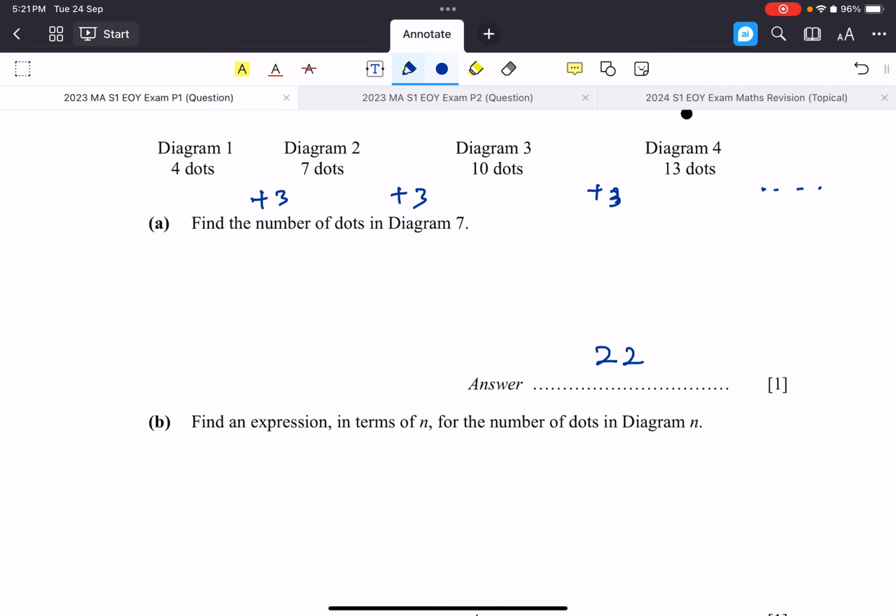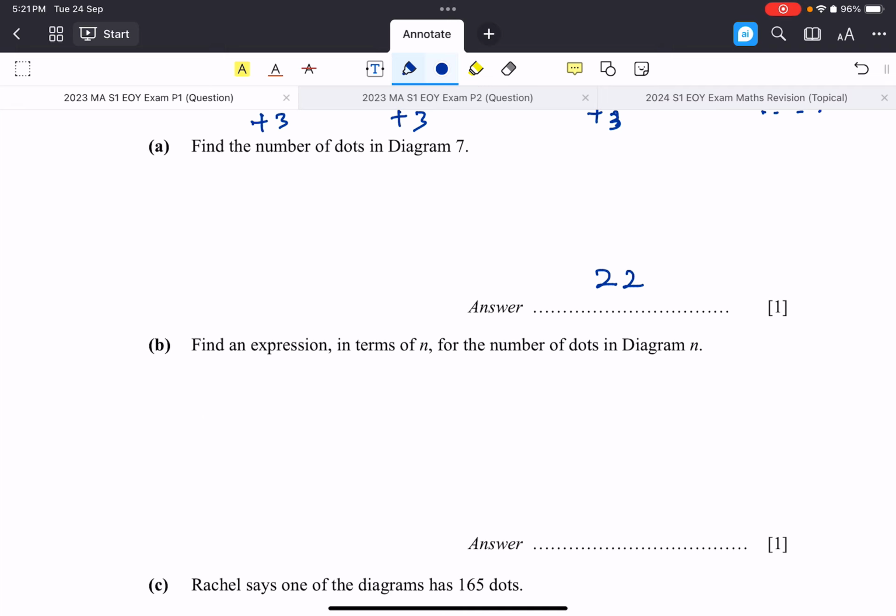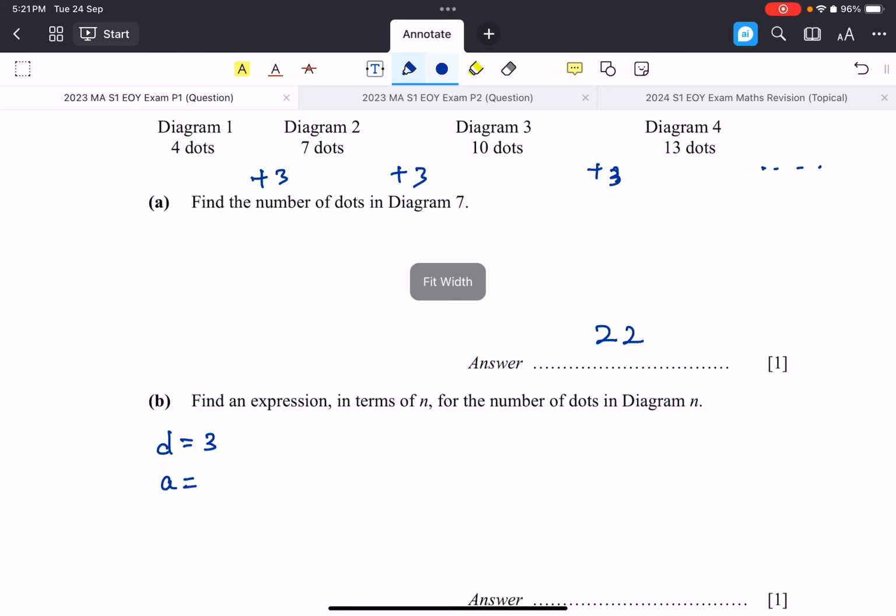Okay, so find an expression in terms of n for the number of dots in diagram n. So what happened is the common difference here is actually 3, right? And then the a, which is the first term, is actually, let's take a look, 4 dots. Okay, so t_n is equal to a plus, okay, I just write down 4 straight away, why not, right? 4 plus 3(n minus 1).